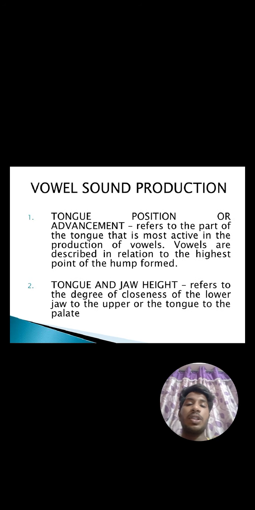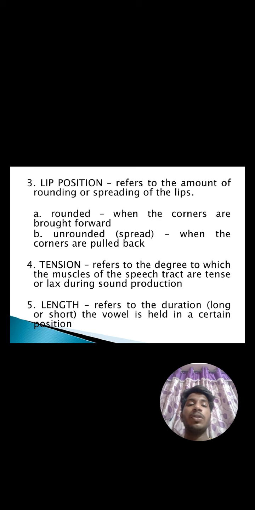Vowel sound production. Tongue position or advancement refers to the part of the tongue that is most active in the production of vowels. Vowels are described in relation to the highest point of the tongue. Tongue and jaw height refers to the degree of closeness of the lower jaw to the upper, or the tongue to the palate. Lip position refers to the rounding or spreading of the lips.